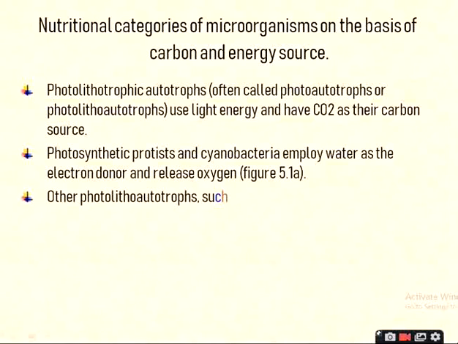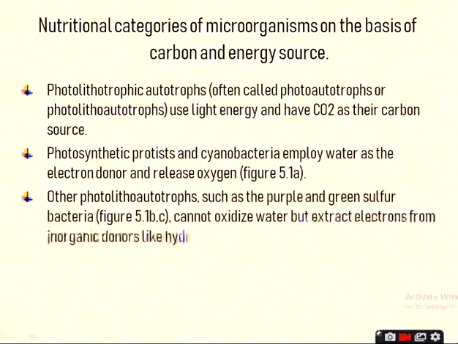Okay, other photolithoautotrophs such as the purple and green sulfur bacteria cannot oxidize water but extract electrons from inorganic donors like hydrogen, hydrogen sulfide, and elemental sulfur. Okay.